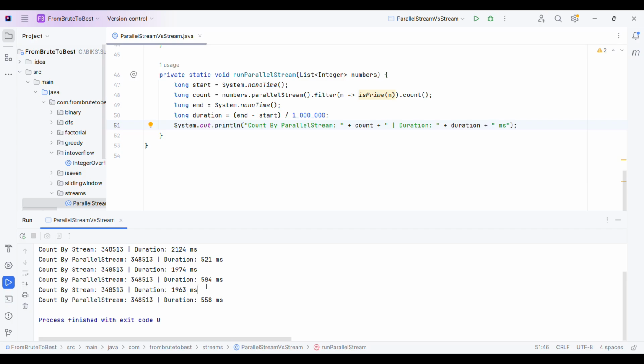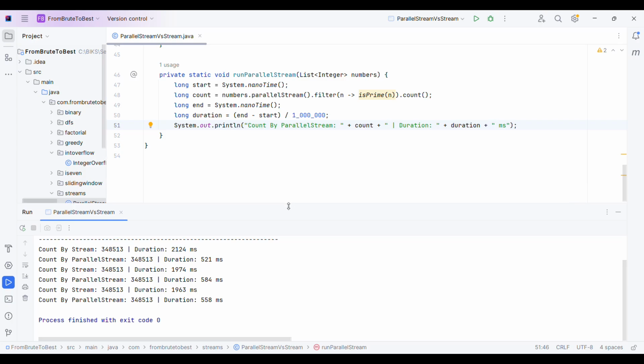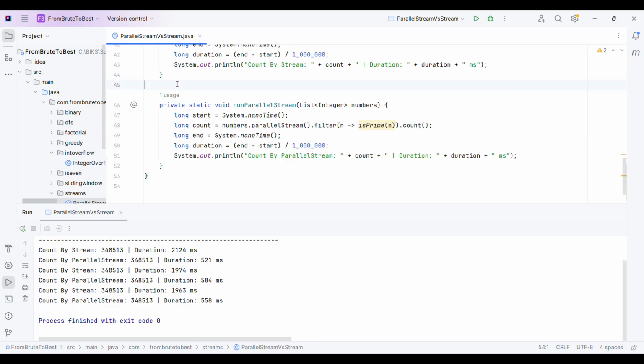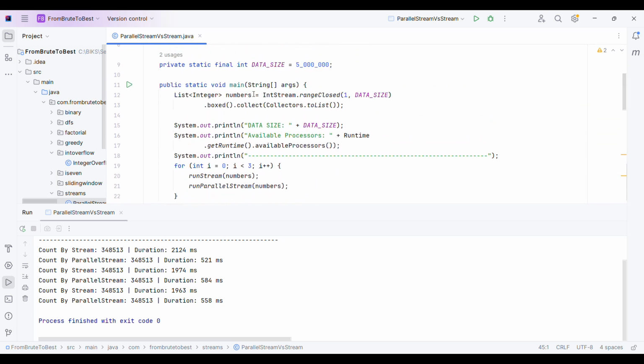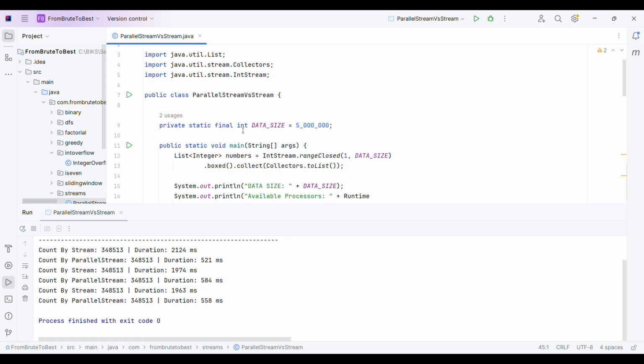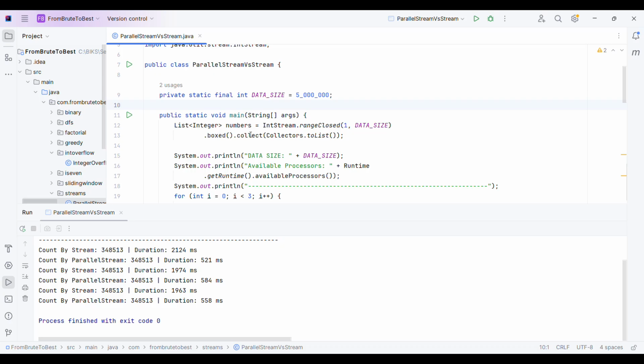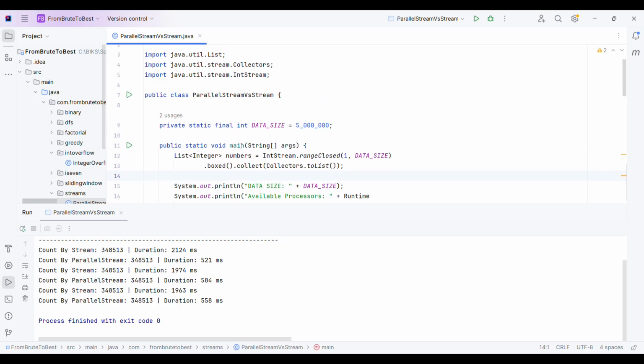Now you will have a question: then how are we saying that parallel stream is slower, right? Slower in the sense when the task is not that complex. When the task is very simple and the data is also very small, due to the overhead of thread synchronization and context switching, the parallel stream tends to take more time than the normal stream. Now let me quickly make some changes and I will show you.